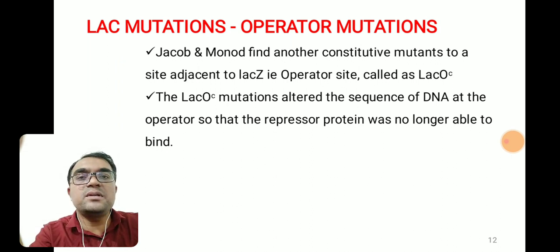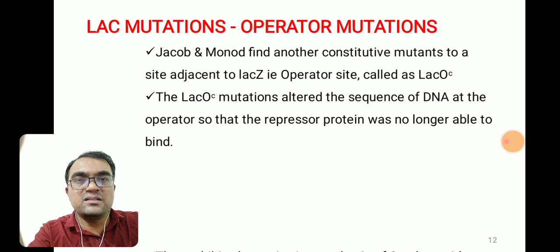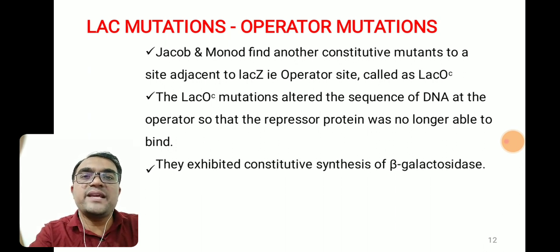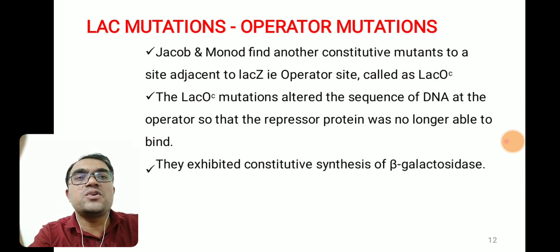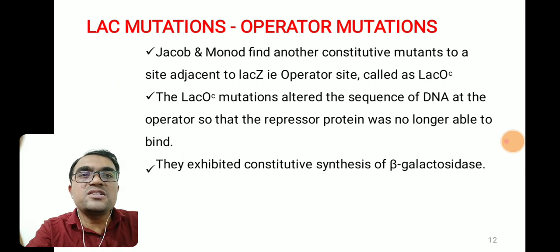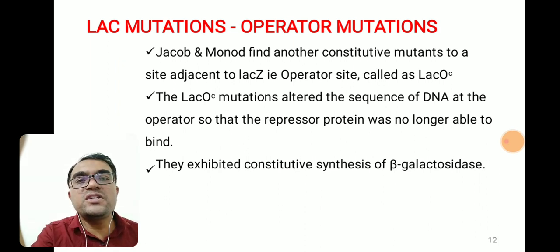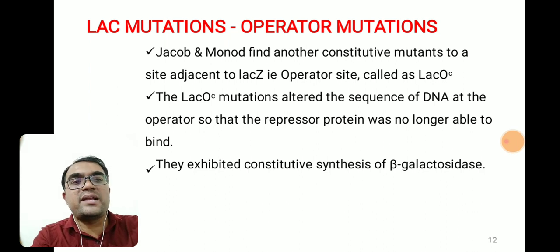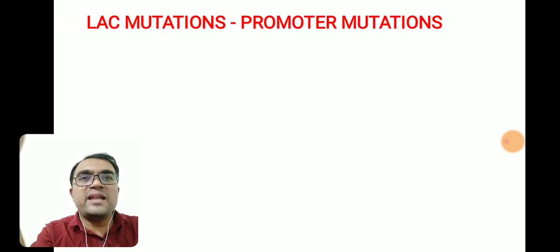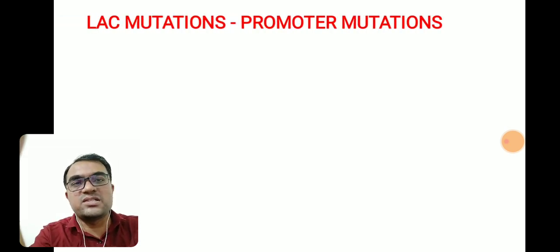And if RNA polymerase constantly binds to the promoter, then the structural genes are constantly expressed, and therefore it is called a constitutive mutant. Such mutants with mutations in the operator region constitutively synthesize beta galactosidase enzyme, whether lactose is present or absent.